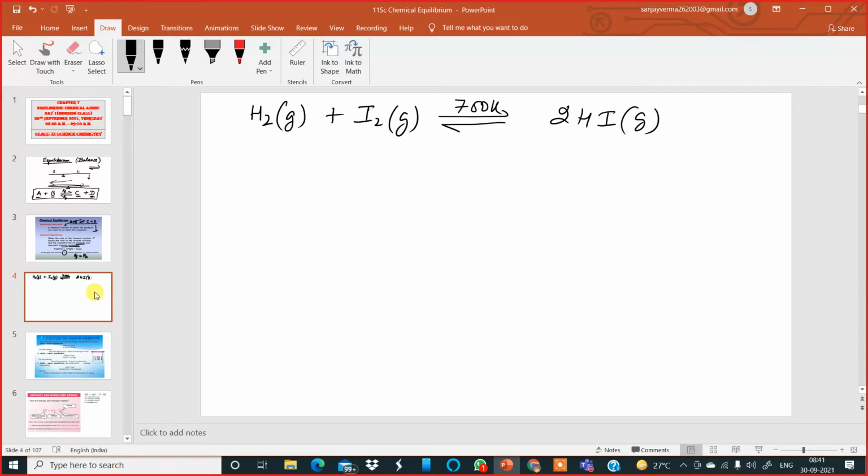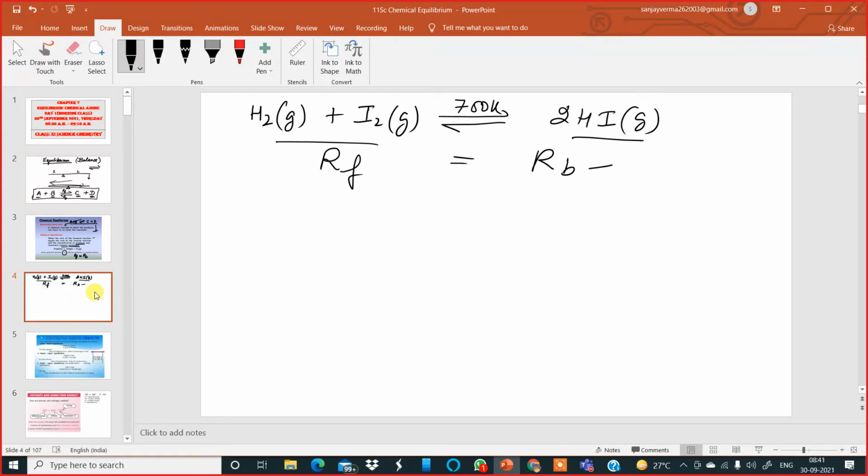It's a gas as well. So it is a reversible reaction. In such a reaction, when equilibrium has been attained, the rate of the forward reaction is equal to the rate of the backward reaction. That is important to understand over here.